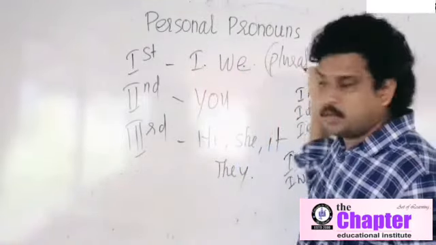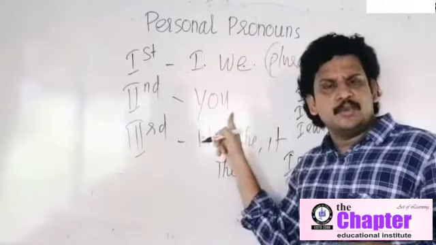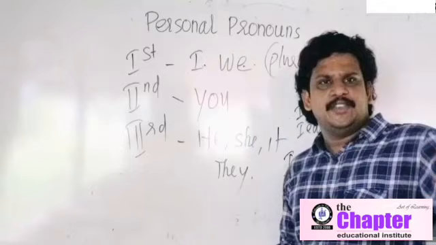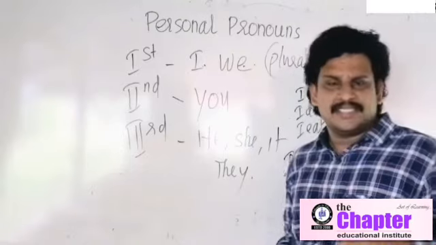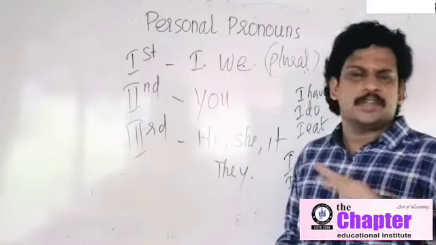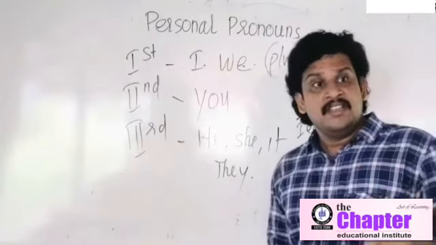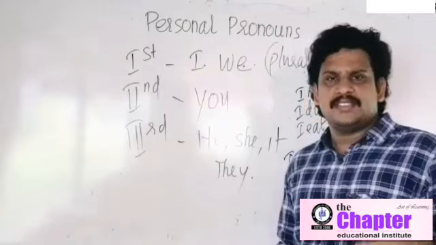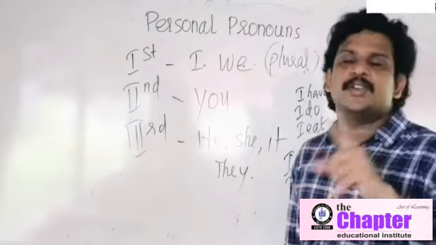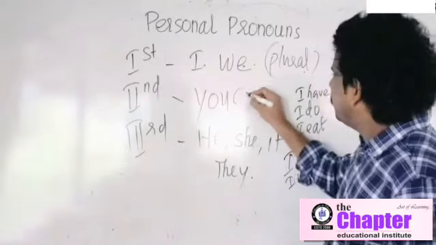We is a plural subject. Then you. What about you? Only one boy is here. I can say, you are a student. So many boys are here. I can say, you are students. Then is you singular and you plural? No, you is a plural subject. Because whether one boy is here or so many boys are here, I use the verb are. You are, not you is. So you is a plural subject.